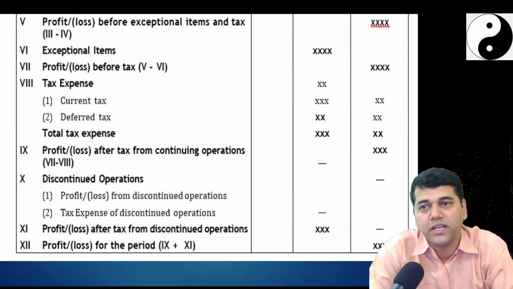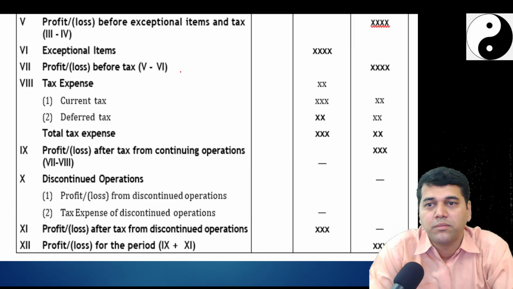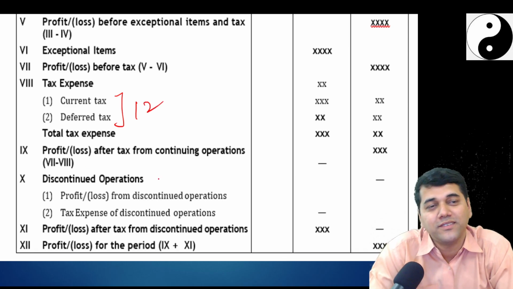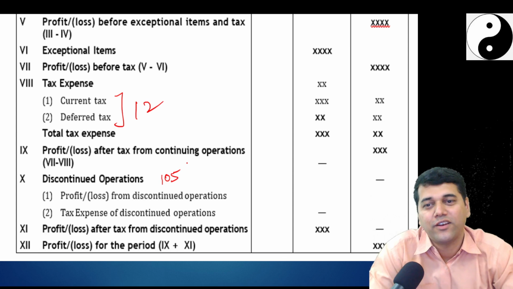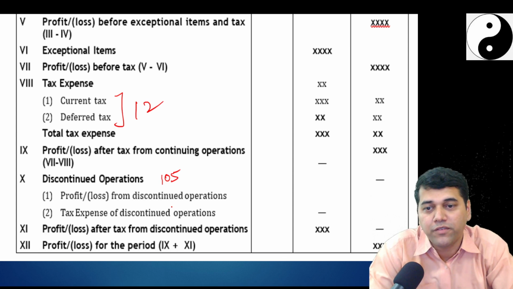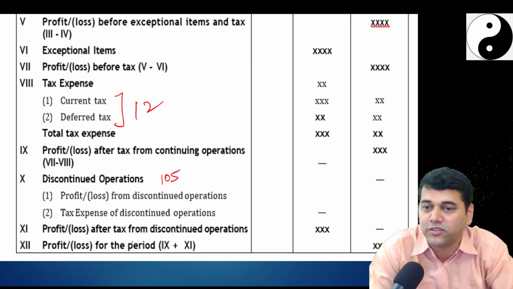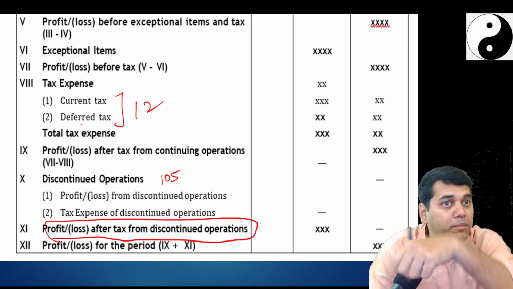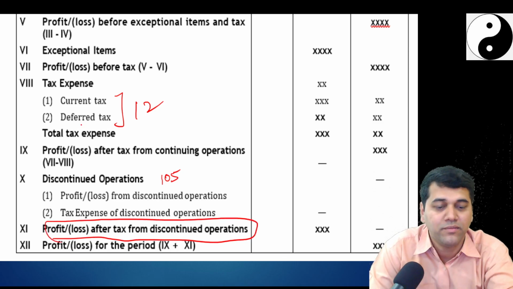Profit before exceptional items, profit before tax, tax expense 12, discontinued operations 105. EPS will come later. Okay, profit from discontinued, tax expense on the discontinued. So you show a single line item here. For others, you show the breakup. You have done that, no?